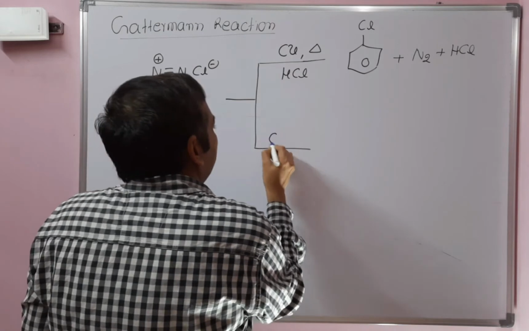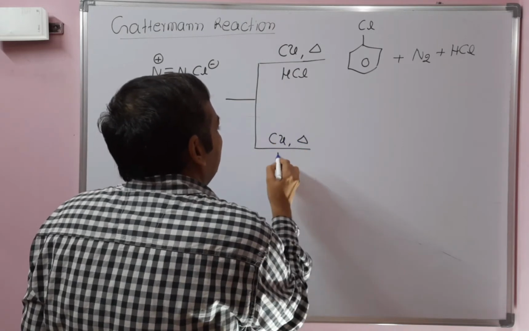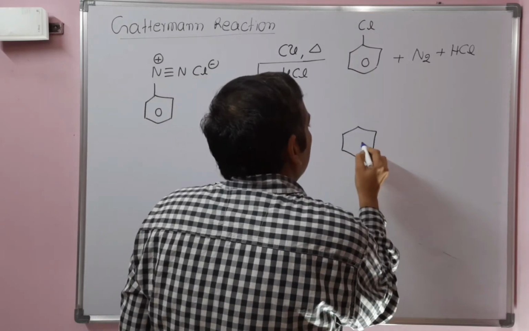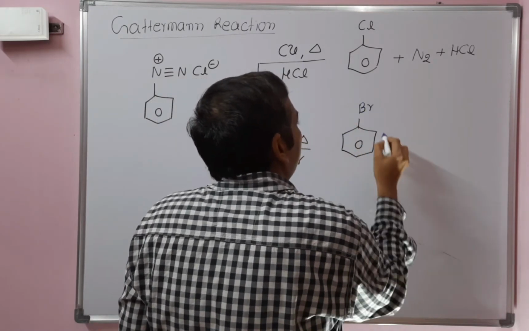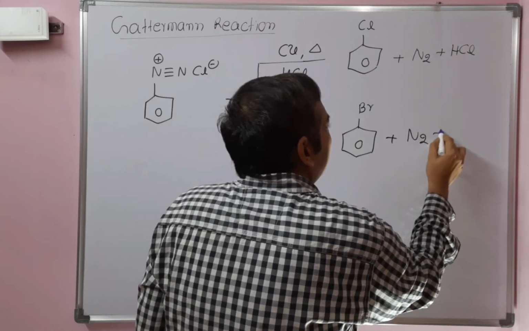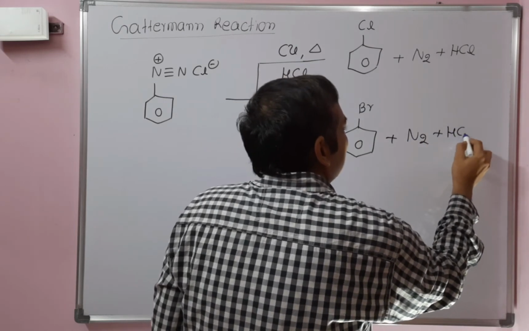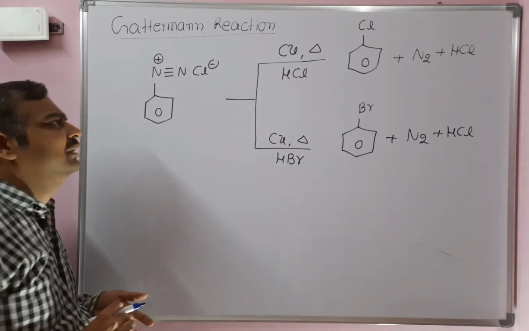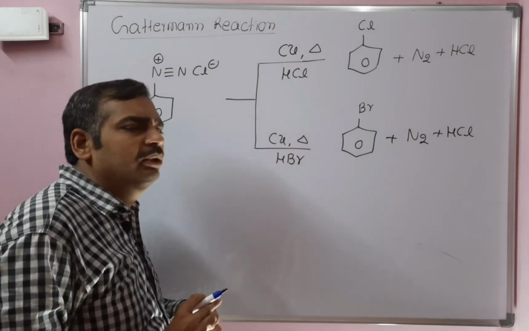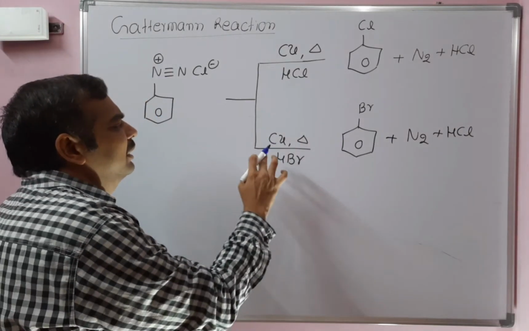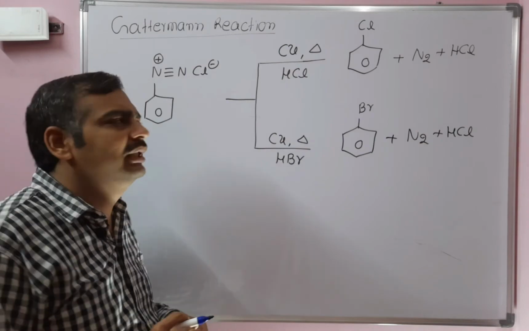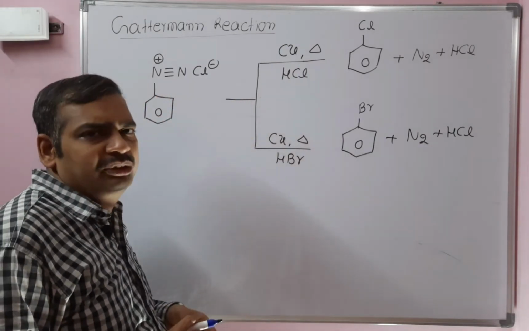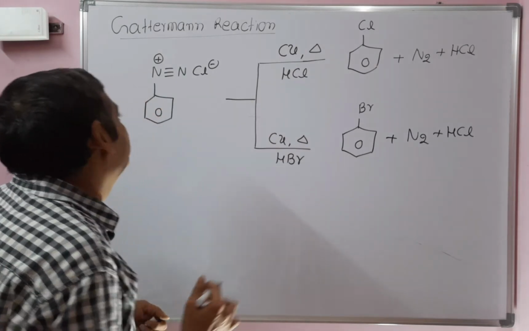When benzene diazonium chloride reacts with copper under heating condition with hydrobromic acid, we will get bromobenzene. Chlorobenzene and bromobenzene can be prepared by Gattermann reaction as well as Sandmeyer reaction. Only the reagent used is different. Copper with hydrochloric acid or copper with hydrobromic acid under heating is Gattermann reaction, whereas in Sandmeyer reaction we use CuCl or Cu2Cl2.